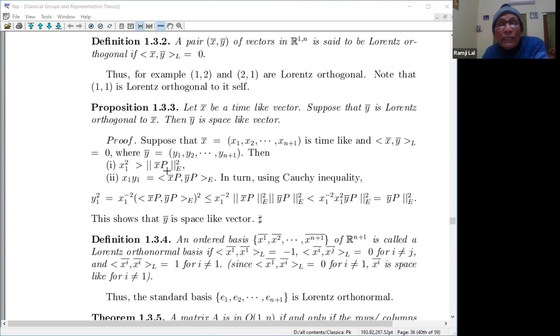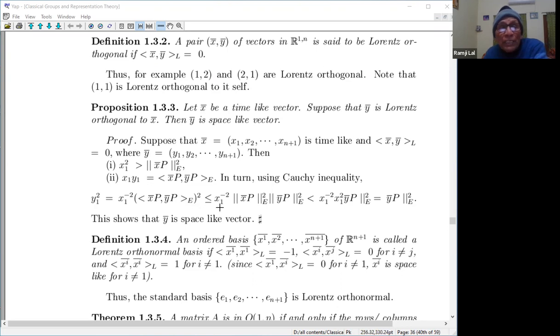Then x1 square is greater than the sum of the other squares, because x is time-like. And x1 y1 equals the inner product of the remaining parts, because the Lorentz product is 0. In turn, using the Cauchy inequality, you see that y1 square is bounded by x1 to the power minus 2 times the square of this inner product.